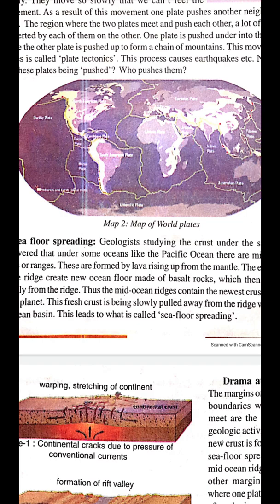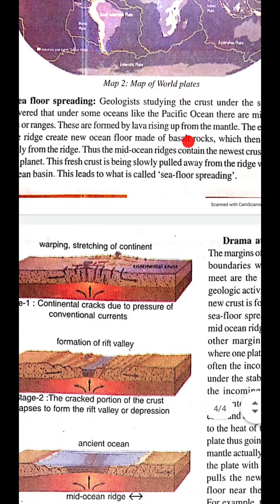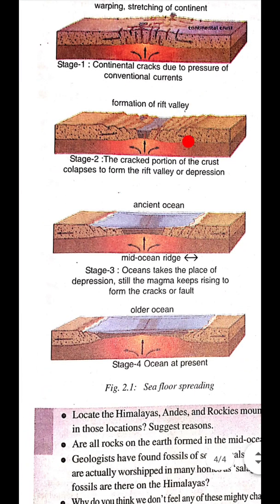For example, you can take Andaman Nicobar Islands. These are formed by volcanic eruption. This is about sea floor spreading, and here you can see the pictures how it happened. Now come to the next topic, children.